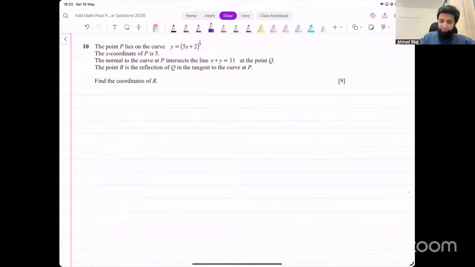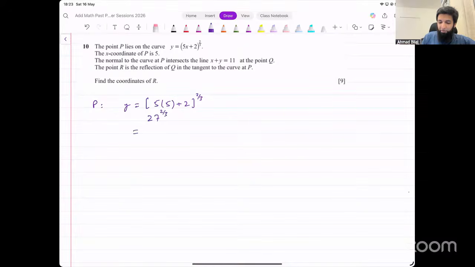Let's think about it. First of all, we are given the x coordinate of the point P. Can we find the y coordinate of this? Let's start with that. Let's find the y coordinate of the point P, because we need that point to find the equation of the normal, right? So 5 into 5 plus 2, whole raised to the power 2 over 3. Let's simplify this. Inside the brackets, we get 27. So we have 27 raised to the power 2 over 3.